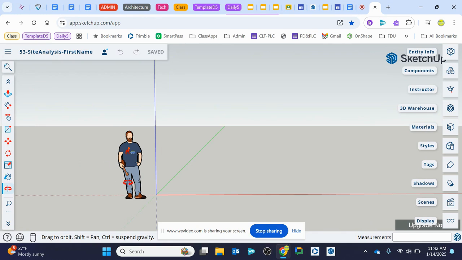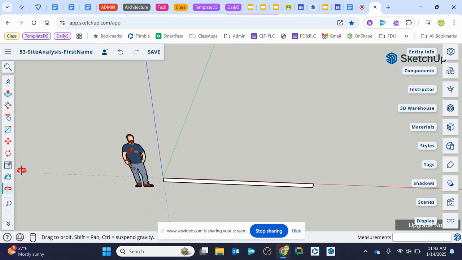And by default, SketchUp drops in a 6-foot tall person, and I suggest you leave the person. Sometimes it's this guy, sometimes it's someone else. The reason I like to leave the person in place is they allow you to have a better understanding of the scale of a building. So, for example, if I had a room drawn here, and it was 6 feet tall, then he would give us a better idea of how big that particular room is.